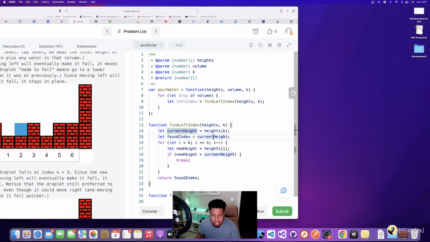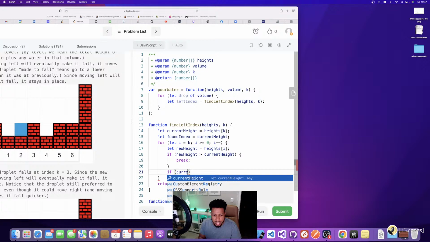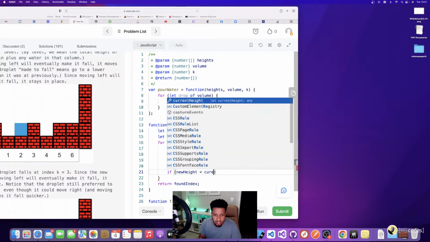And so found index equals basically whatever I found, or basically it just breaks out. Well, no, I think in this case I need to break and use whatever I found. Okay, so I think in this case this is right. So the other case is if current height, or sorry, new height is less than the current height,